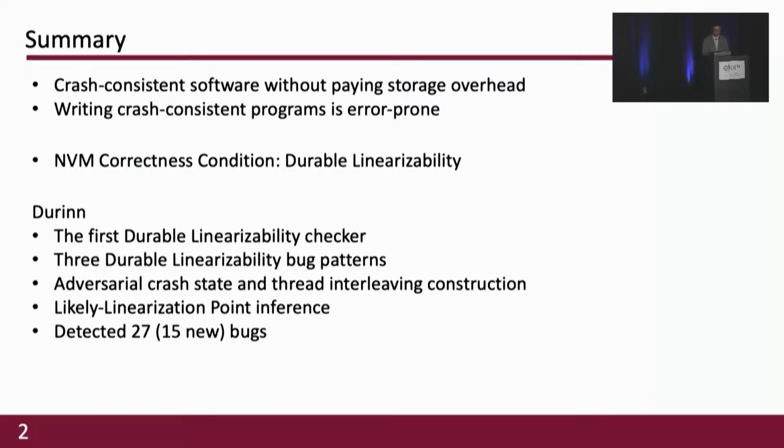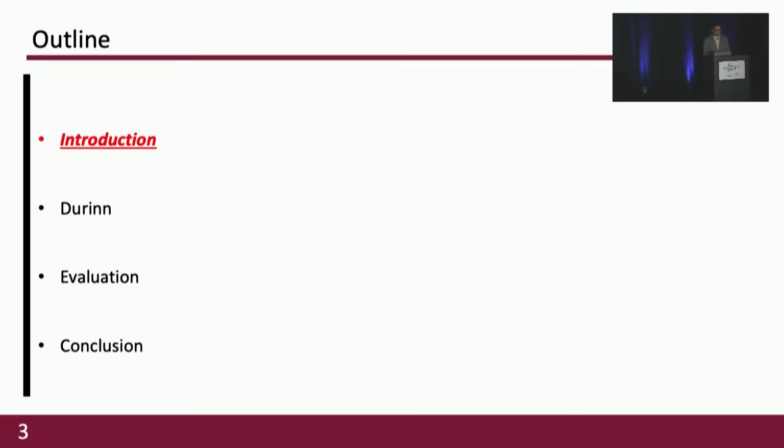We present 3 durable linearizability bug patterns, and we propose adversarial crash state and thread interleaving construction and the likely-linearization point inference to allow Durinn to detect the DL bugs in an active and scalable manner. Durinn reports 27 bugs, and 15 of them are new, and it outperformed the state of the art. This slide shows the outline of this talk, and let's go to the introduction first.